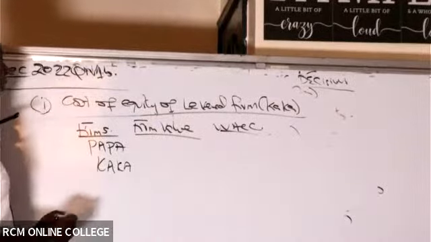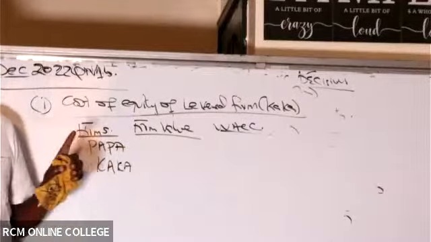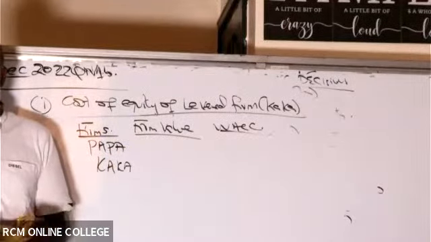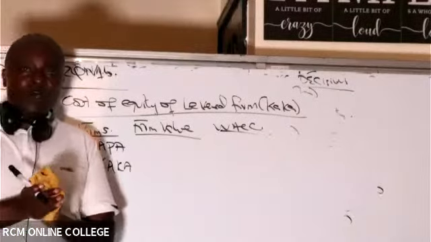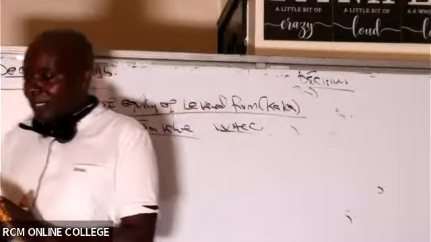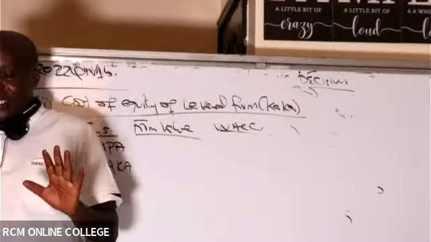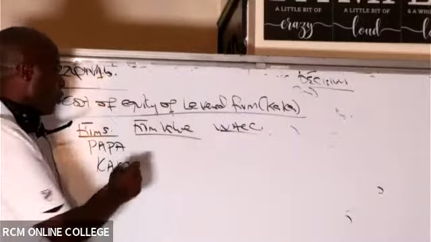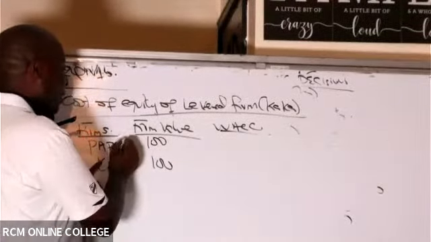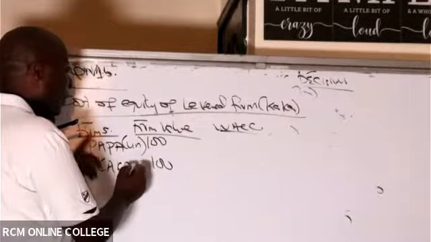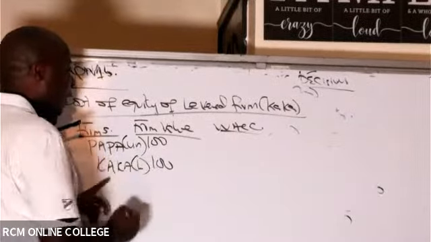Are you able to see the firm values of Papa and Kaka? Is there somebody who is able to tell us what the firm values are? It's 100, 100. We've already done it, isn't it? Thank you so much. 100, 100. Remember, Papa is unlevered. Don't forget this. Kaka is levered.